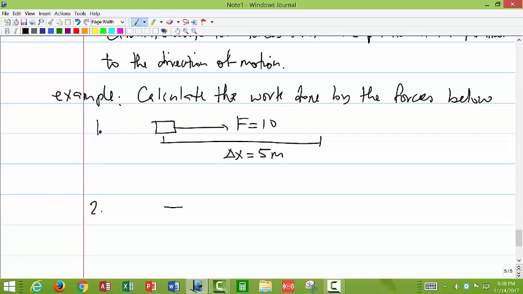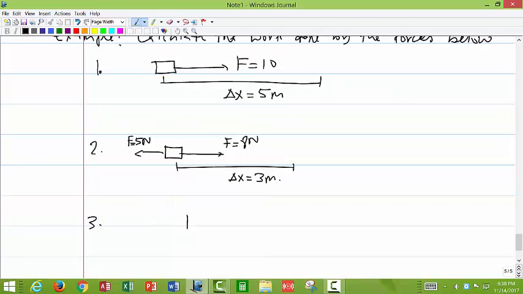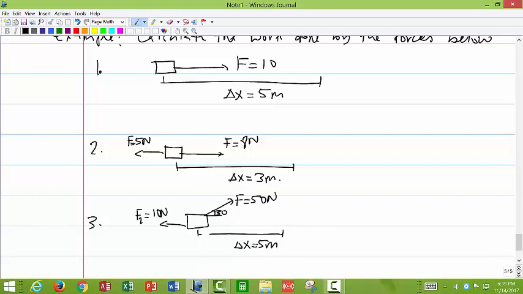We can take two forces, one that way, and we can say that this object is moving delta x equals 3 meters. We can have one like that where the force is at 30 degrees, object is moving delta x equals 5 meters, and there's another force here, F equals 10 newtons.